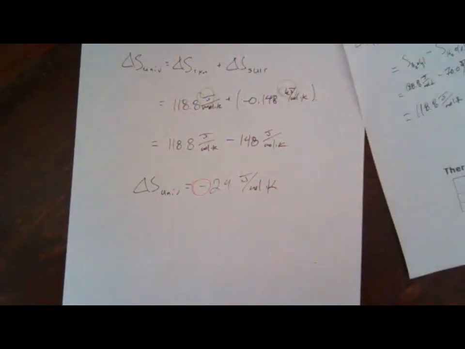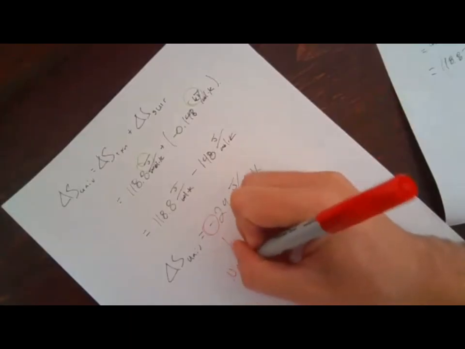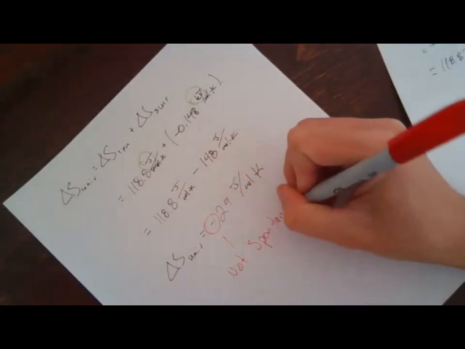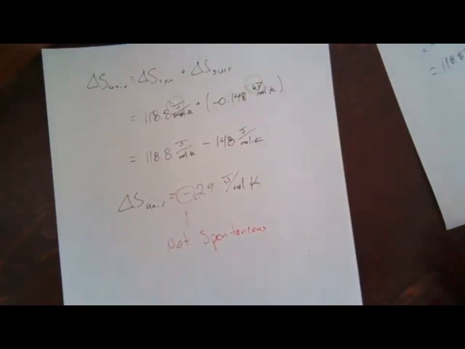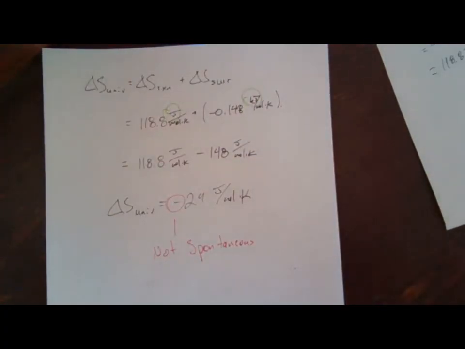What that tells us is that if this process were to happen at 25 degrees Celsius, if water were to boil, the change in the entropy of the universe would be negative 29 joules per mole Kelvin. That's a negative number. You're implying that the boiling of water at 25 degrees Celsius would lead to a decrease in the entropy of the universe, and that is impossible. What that means is that this process does not happen. This is not spontaneous. Water does not just start boiling at 25 degrees Celsius, which is consistent with our experiences.